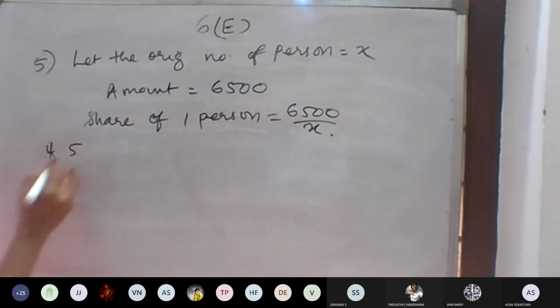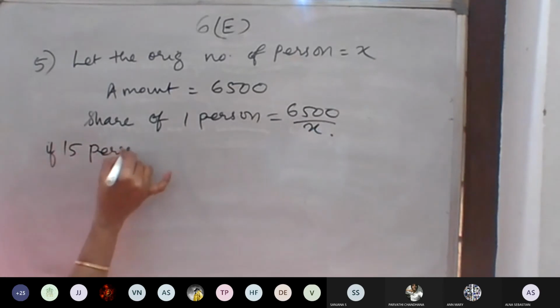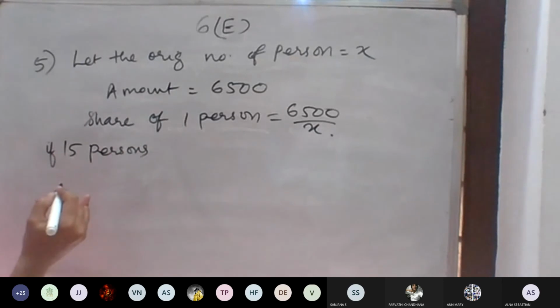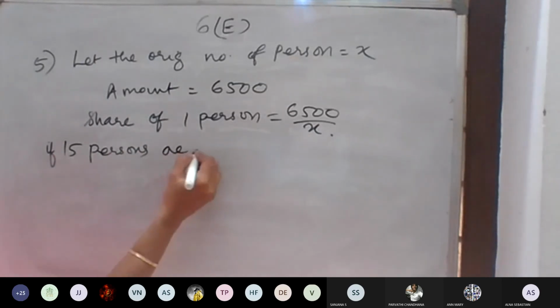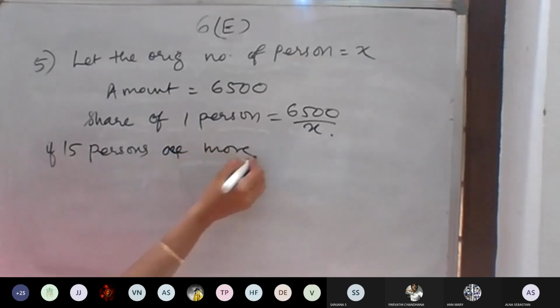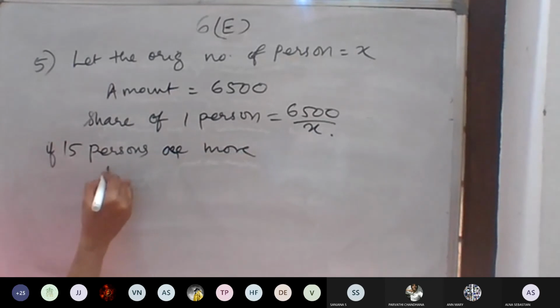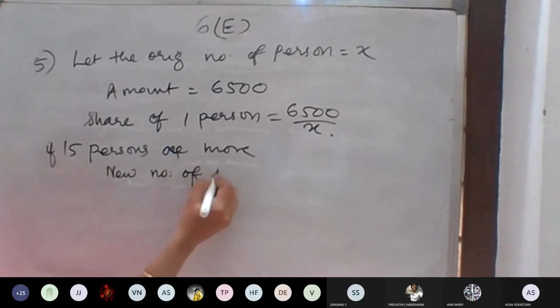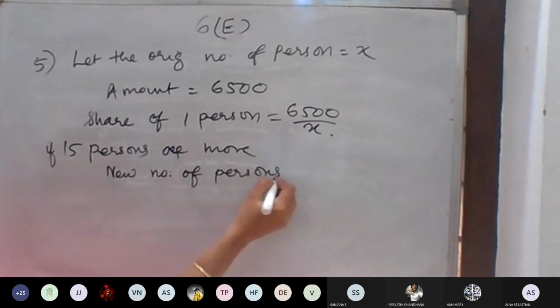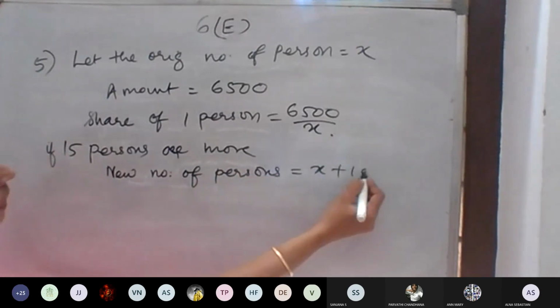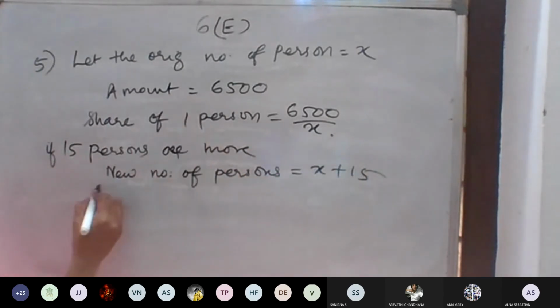If 15 persons are more, the new number of persons will be x plus 15, the amount is 6,500 itself.